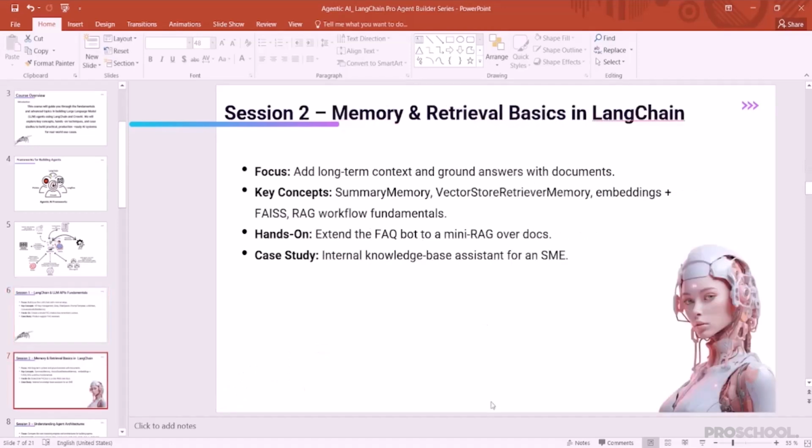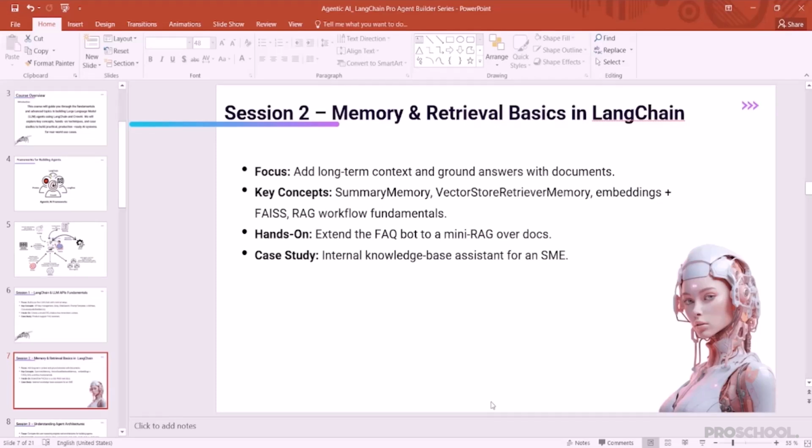In session 2, we are going to cover memory and retrieval basics in LangChain. As you know, large language models are prone to overfitting. So we are going to see how we can integrate our large language models, our agents, with external memory. Our focus in session 2 will be adding long-term context and grounding answers with documents. We are going to feed our documents to the large language models, which will be stored in a database called a vector database, and we're going to retrieve from that.